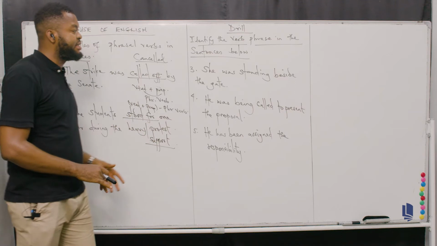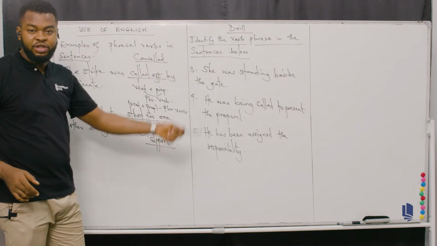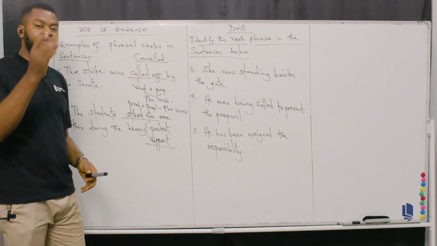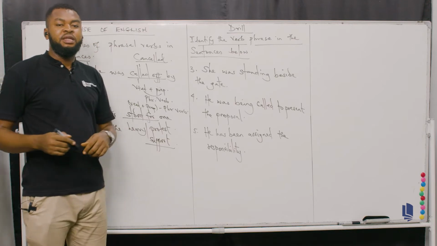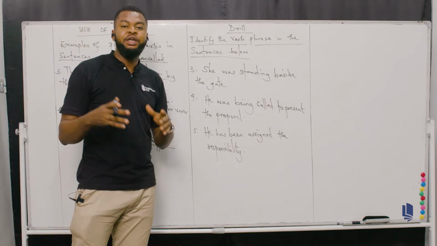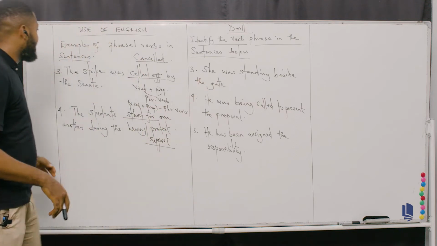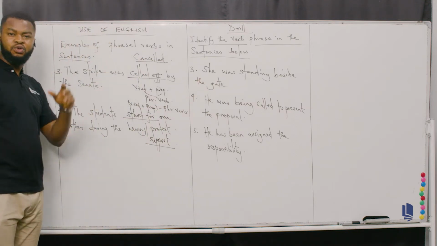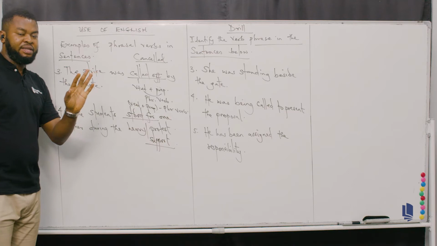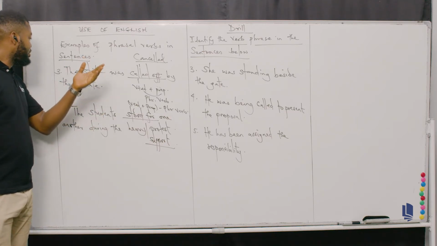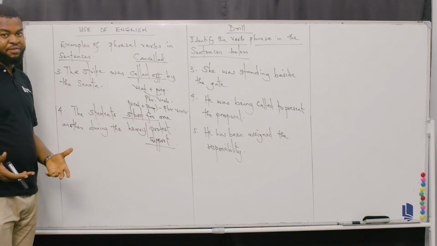Now we're trying to identify the verb phrases in each of these particular sentences. I gave about 2 in the previous class. Now I want to make it up to 5. That's why I gave an additional 3. Then regarding the phrasal verb, I gave about 2 or 3. All right. Then here I'm giving 2 more to make it 5.